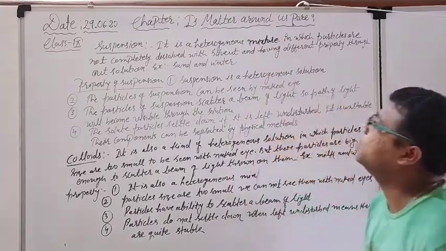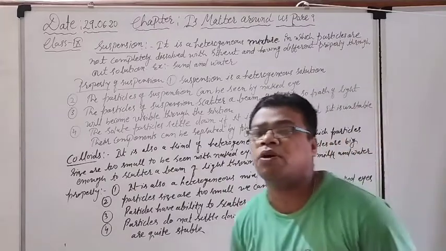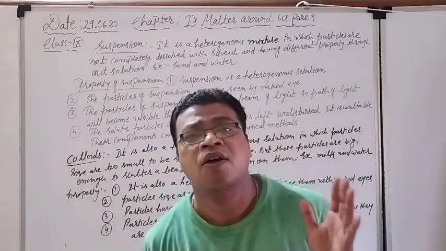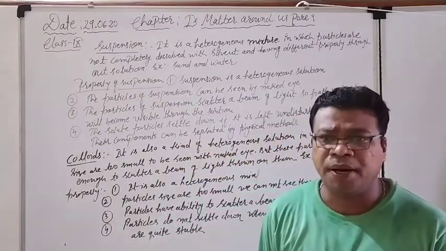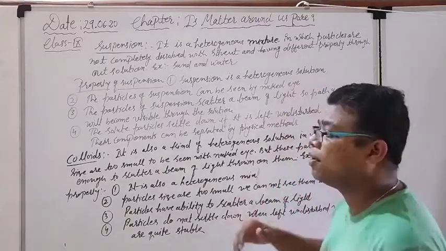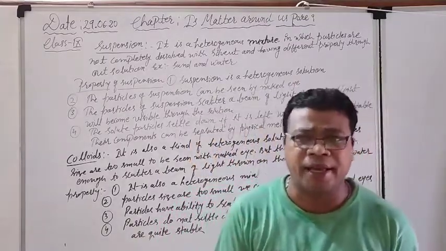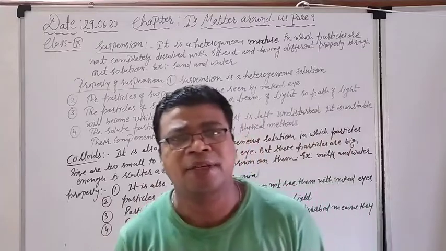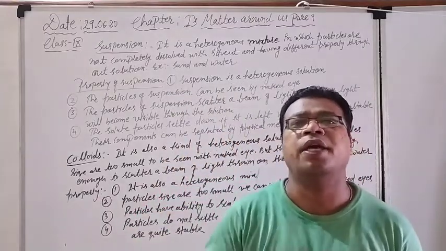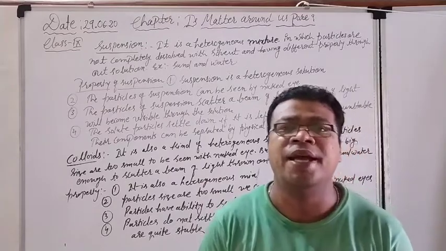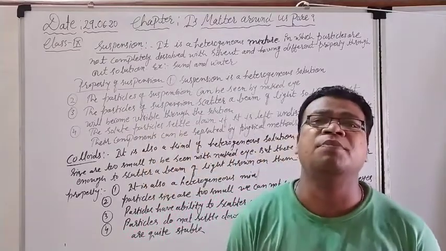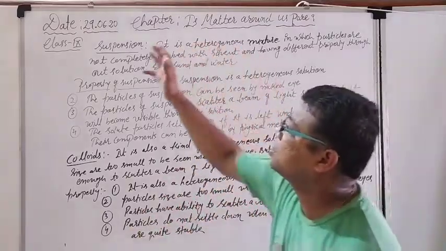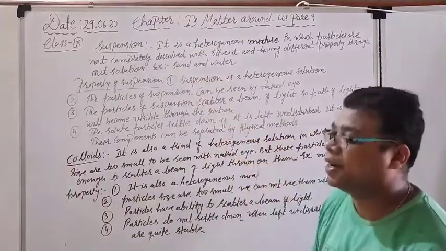So what is a suspension? It is a heterogeneous mixture in which the solute particles are not completely dissolved with the solvent particles. That's why the particles can be seen by the naked eye. These particles have the ability to scatter the path of light. When we throw light with the help of a torch, they scatter the path of the light, and that's why the path of light is visible. Even we can see these particles with the naked eye. All these things come under suspension. An example is sand and water.